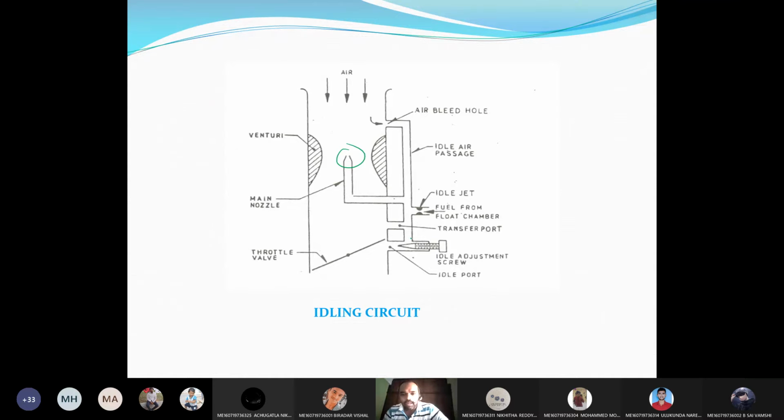Now here we have the idle hole, and you can see the idle jet is also there. This is towards the engine side. Whenever the engine is in idle condition, it requires a rich mixture. Therefore the petrol from the float chamber is admitted into the engine cylinder, thereby a rich mixture is supplied. Again, you can adjust that too. We can say a beating adjustment: by operating this screw, we can adjust the beating arrangement. Okay, this is the idle jet.